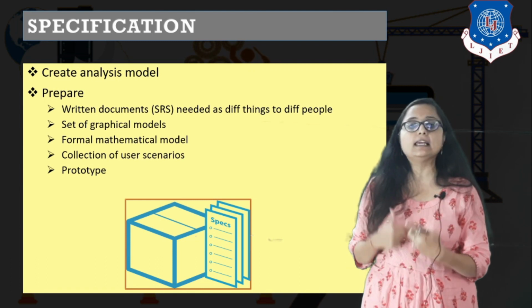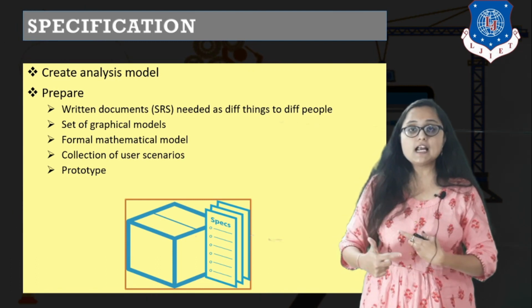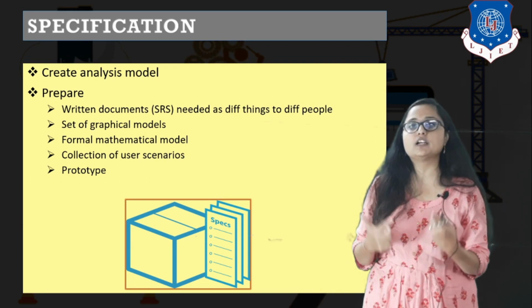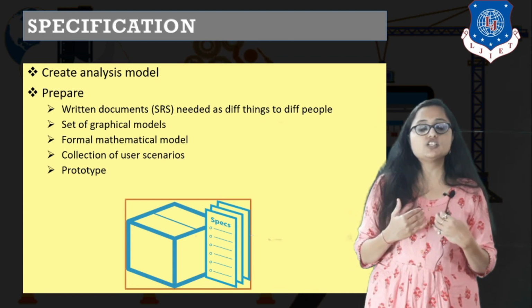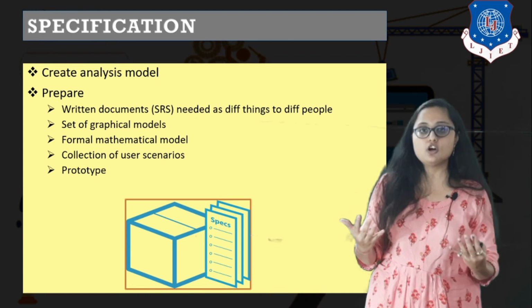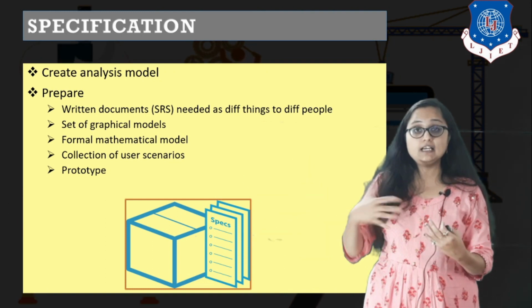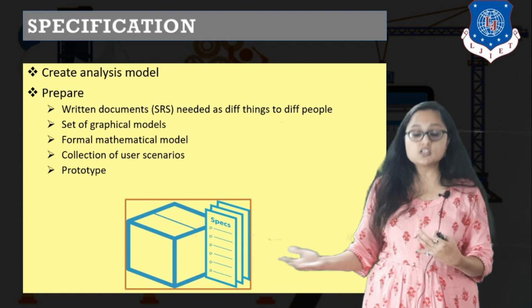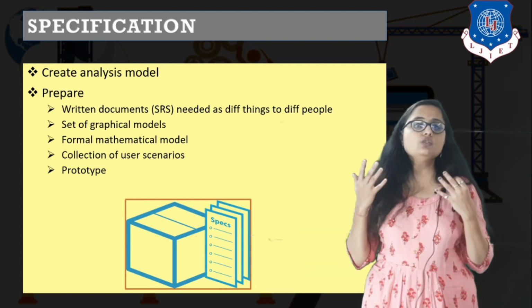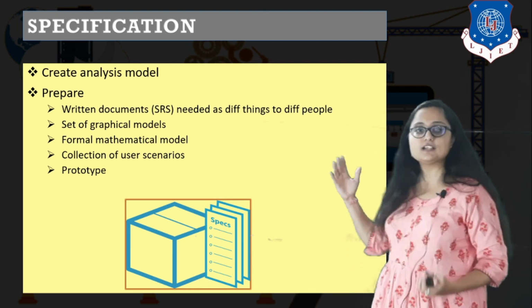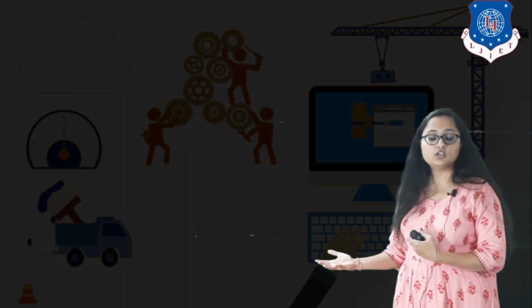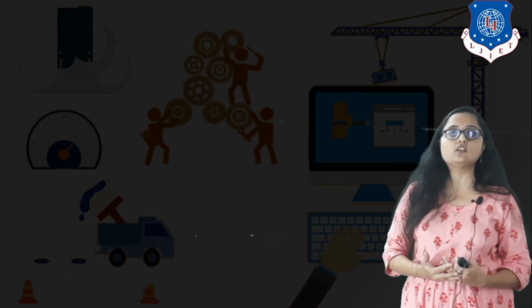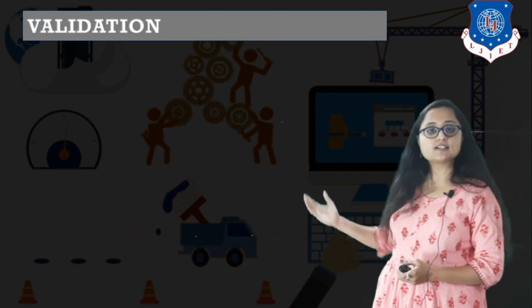You are creating an analysis model so that you get a better idea of all the requirements, because written things alone do not communicate well with the end users. If you want to show the end users or the customers what we are actually going to accomplish, you need to have some sort of analysis model, and that is what specification does, right? So at the end of specification, we will most probably have an SRS or any sort of analysis model. The next comes validation.